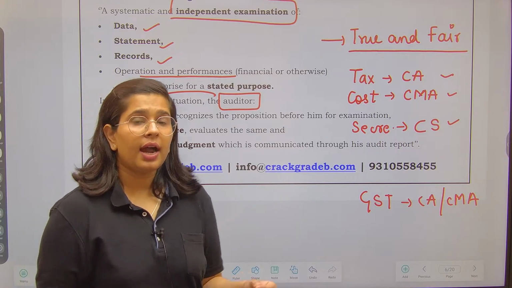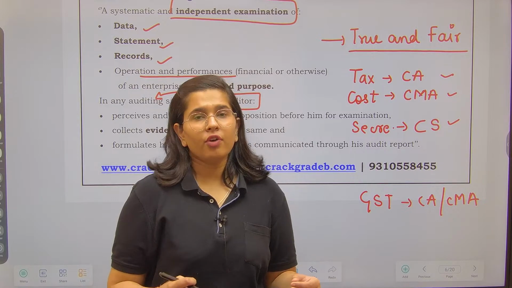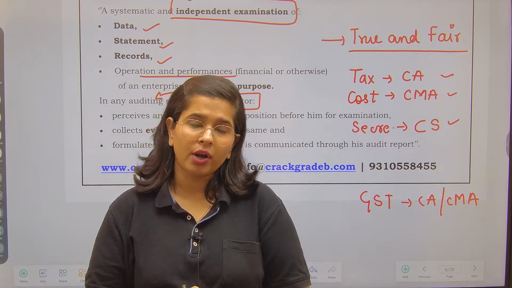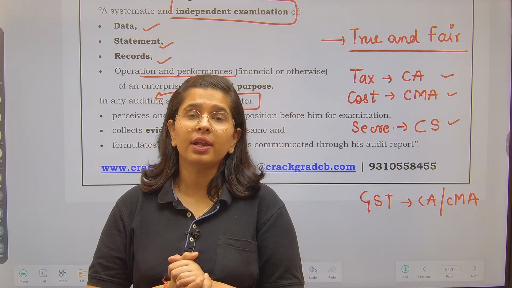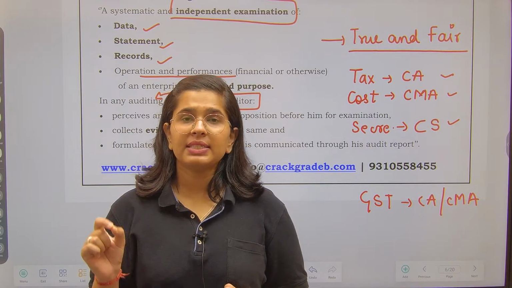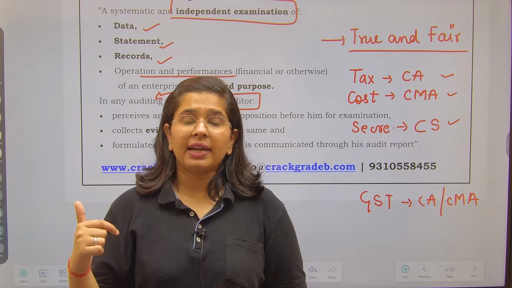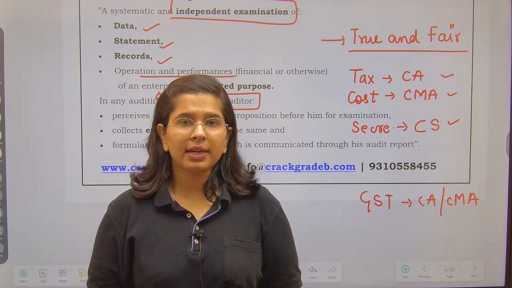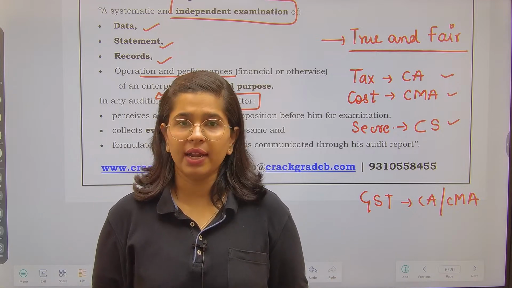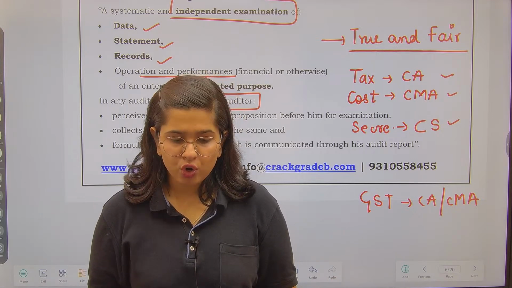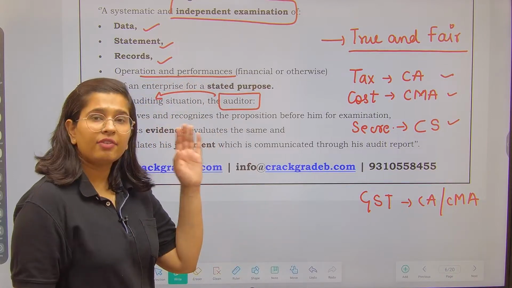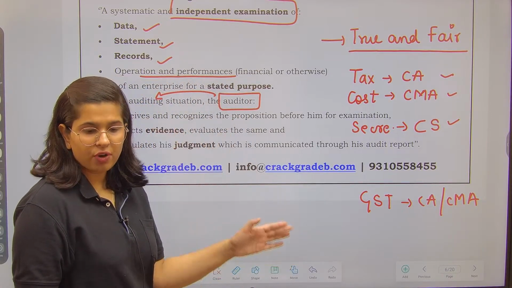Now there is an audit under which you check whether your financial statements represent true and fair value or not. That is called a statutory audit. Statutory audit means that it has been made compulsory under the law, and that audit is more comprehensive, right? So your statutory audit is more comprehensive. The purpose of telling you this was that yes, there are different professionals and different kinds of audit.